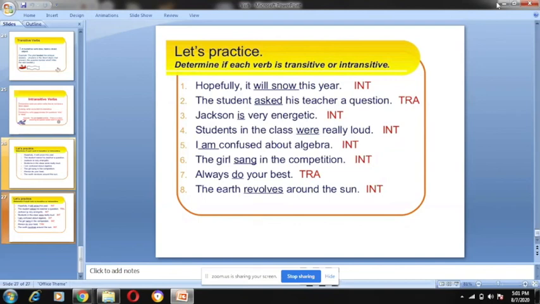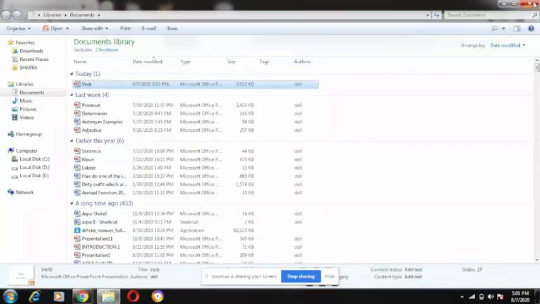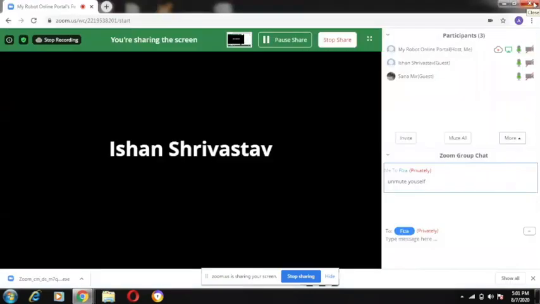Okay, today I will be sending you more comprehensions and more of these sentences where you can check intransitive and transitive.